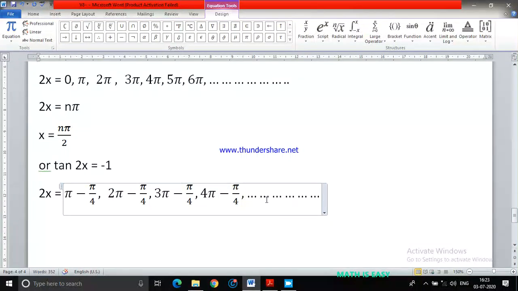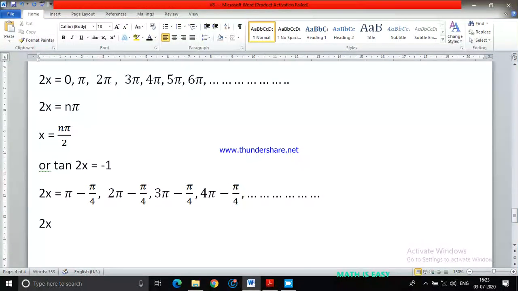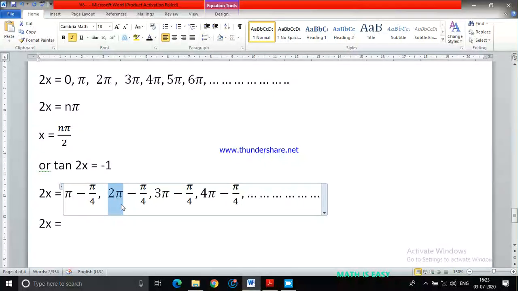The process will continue. So therefore 2x equals, if I say here it is pi, then 2 pi, then 3 pi, then 4 pi, 5 pi, 6 pi, 7 pi will come. So it is going to be n pi, because every multiple of pi is coming, and everywhere you have minus pi by 4 only.